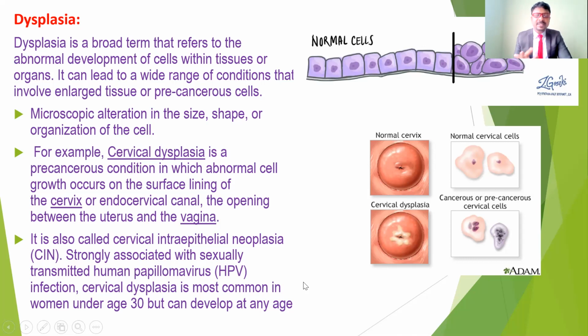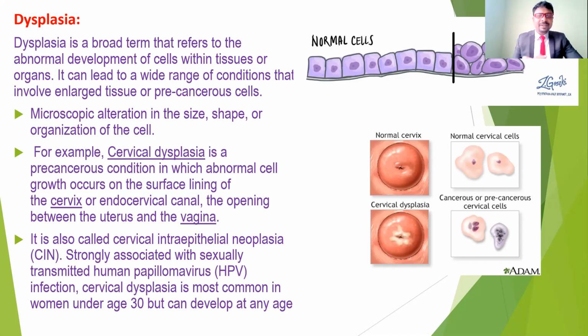So neoplasia is nothing but new cell growth, abnormal cell growth. It is also sometimes associated with a sexually transmitted disease, HPV, human papillomavirus infection. Cervical dysplasia is most common in women under the age of 30, but it can develop in any age group.